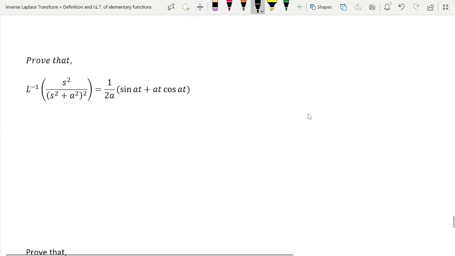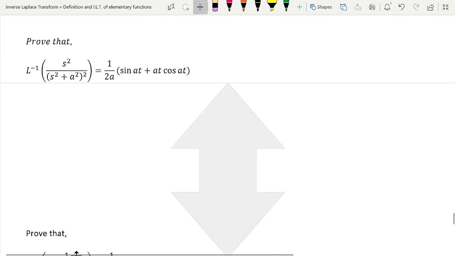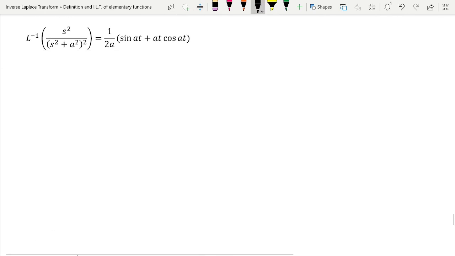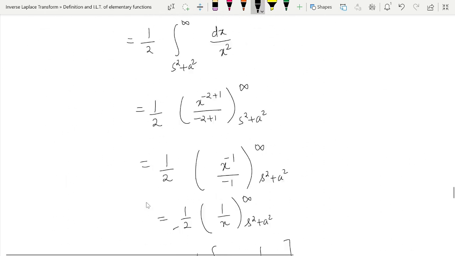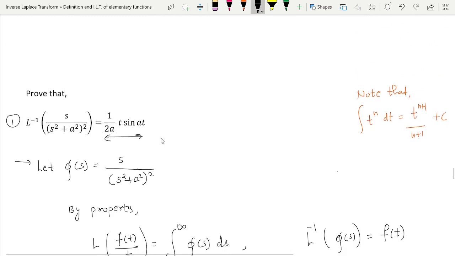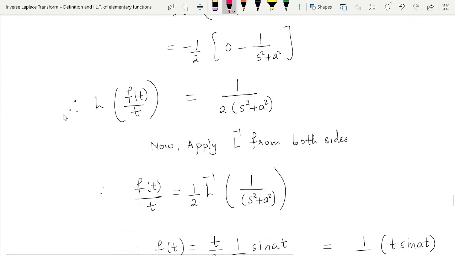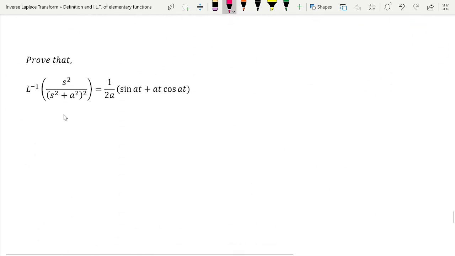Now coming towards this example, you can see that what is the change in last example and this example. So last example was talking about s upon s square plus a square whole square, and this example is talking about s square upon s square plus a square whole square. So can you feel which property we should use? Multiplication by s, right? So this I'll leave it to you. This can be easily done.